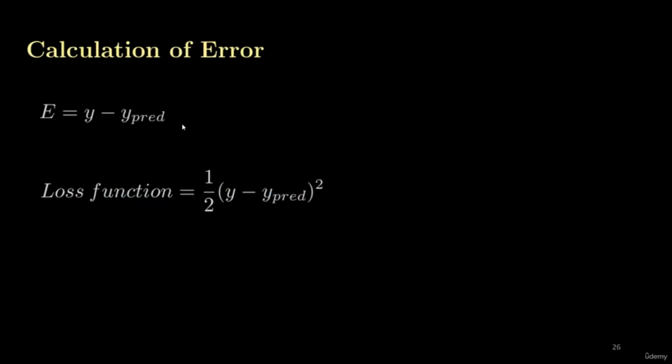After calculating the error, we will transform this error into the loss function or the error function. Here we are simply squaring this error. This 2 is for mathematical convenience: if we take the first derivative of this loss function equation, this 2 can be cancelled out with this 2.